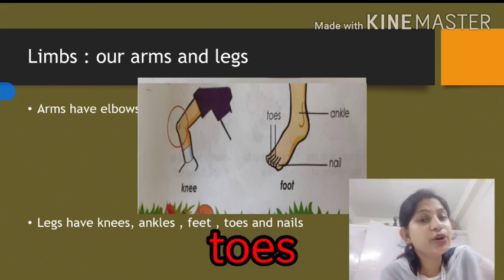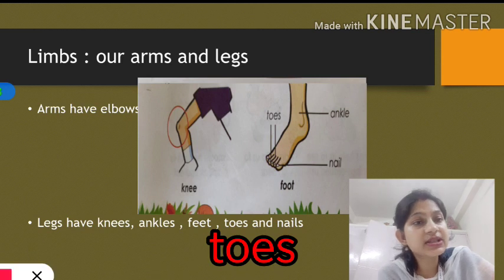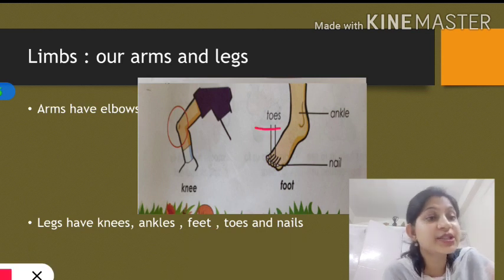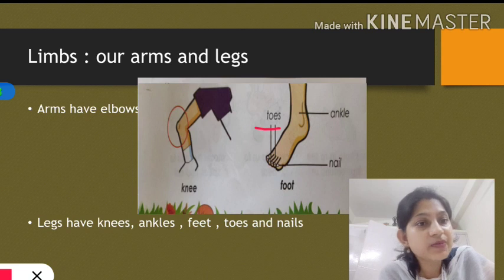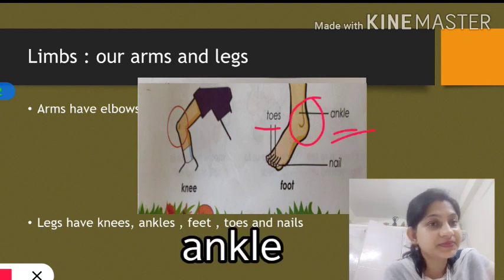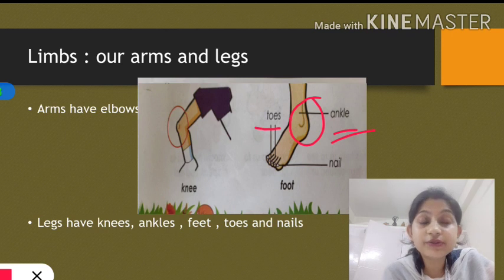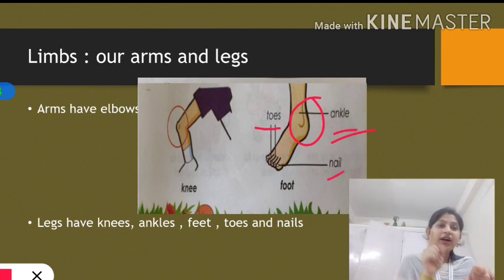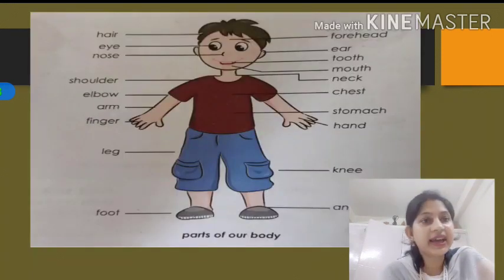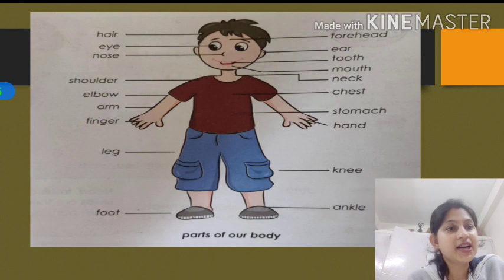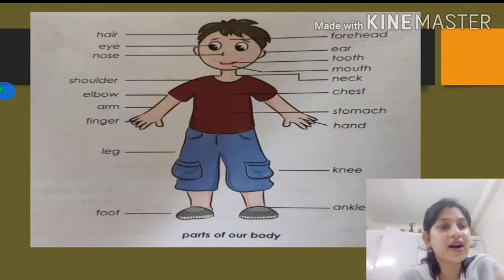T-O-E-S, toes. And this part is called our ankle. Yes, this is our ankle. And on the toes we are also having nails. Yes, one foot, then if it is two, we call it feet. And see here, here come different body parts.